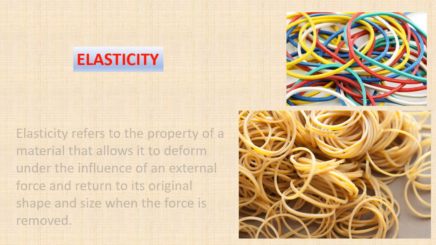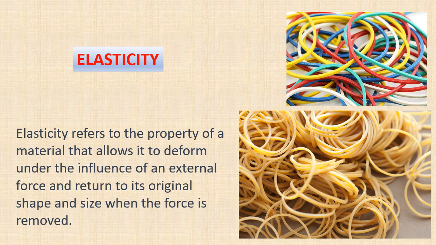Next, what we'll be talking about is what we call elasticity. Elasticity, what does that mean? Elasticity refers to the property of material that will allow it to deform under the influence of an external force and return, mark that, to its original shape and size when the force is removed. That is, the property of a rubber to undergo deformation and return back to where it was before is what we call elasticity.